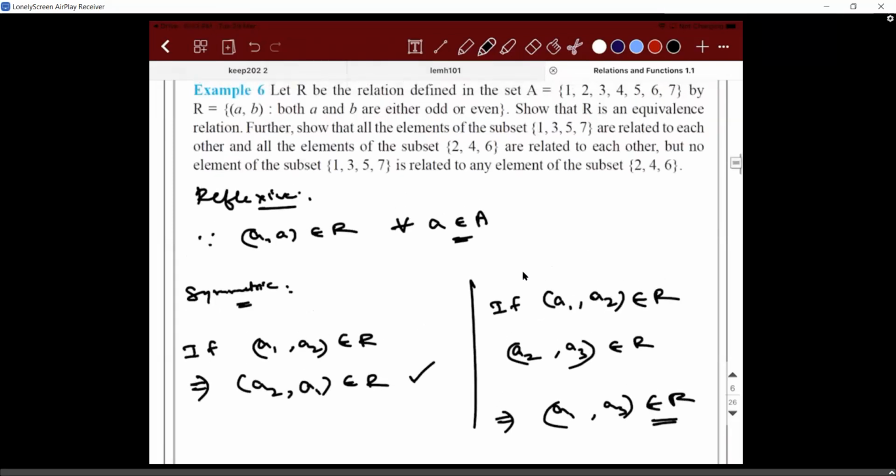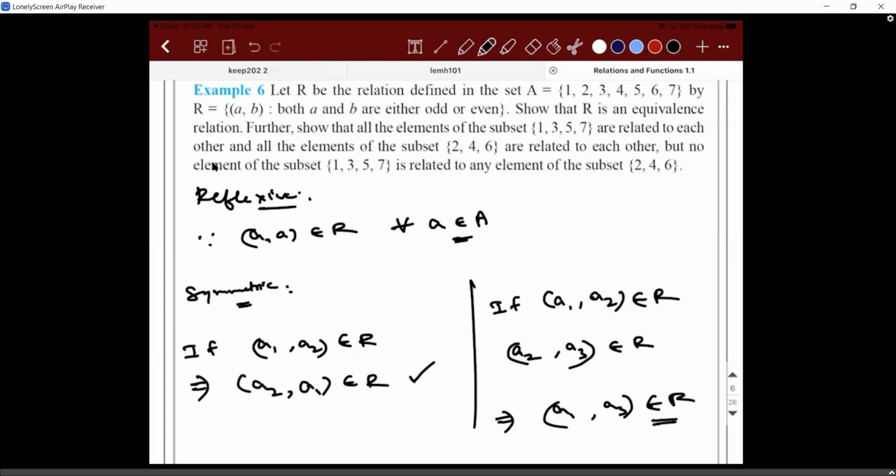You guys read the next part of the question and tell me what they're trying to ask. So the main set A is broken into two subsets. What are the two subsets? An odd subset and an even subset. Now read the question. Further, show that all the elements of the odd subset, that is 1, 3, 5, 7, are related to themselves. What is the meaning of this? It means in the ordered pair, if you take an element 1, the next number in the ordered pair should also be an odd number. That is what they're trying to say. Guys, are you able to understand?